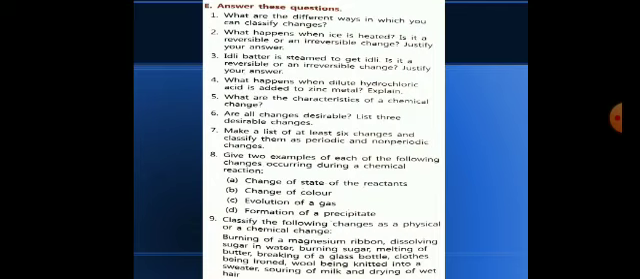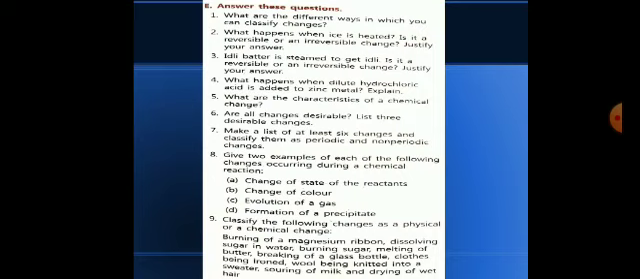Another example is also given, that whenever any carbon compound reacts with oxygen gas, it will release carbon dioxide gas. Okay, now formation of precipitate. For the formation of precipitate, you can give the example that is given in your book, that when barium chloride reacts with sodium sulfate, it will form barium sulfate plus NaCl, sodium chloride. So barium sulfate is white precipitate here.